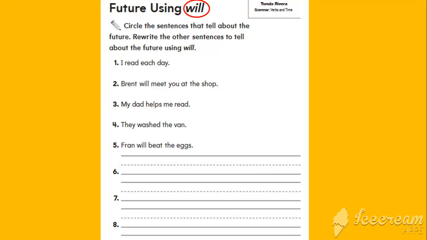The first one, I read each day. No, this is not future. Brent will meet you at the shop. Yes, there is a will here, so this sentence is in the future tense, so I'm gonna circle it.